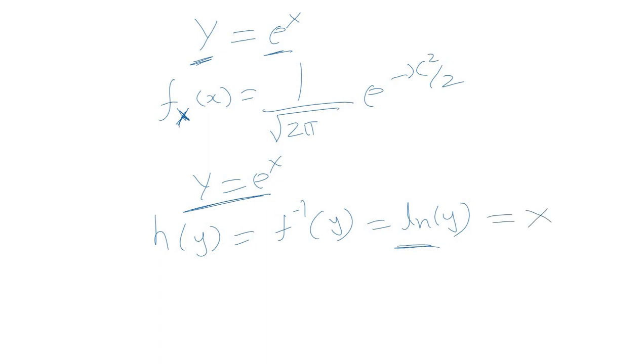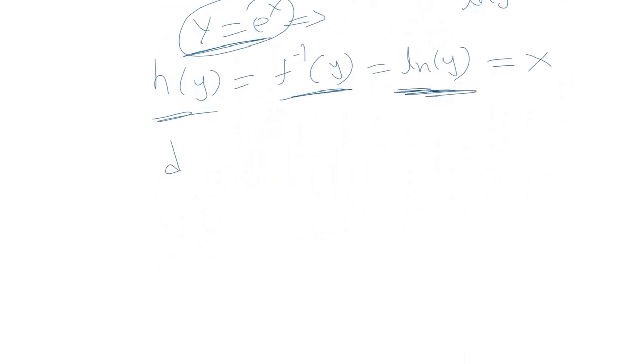If we take natural log on both the sides, it becomes ln of y equal to x. That is the inverse of this expression. So f inverse of y or h of y becomes ln of y. So dh by dy will be the derivative of this with respect to y, which becomes 1 upon y.